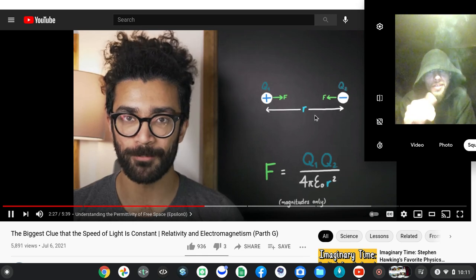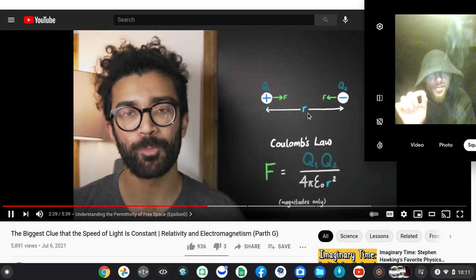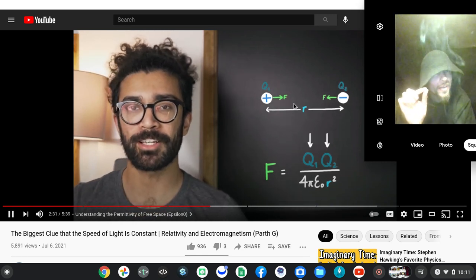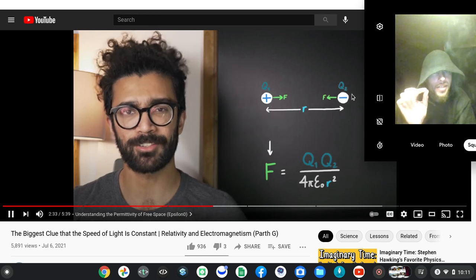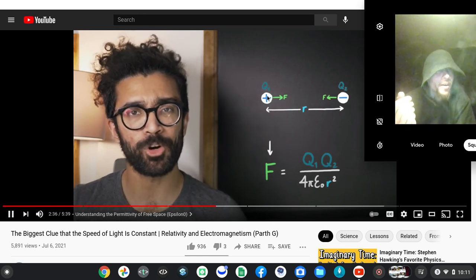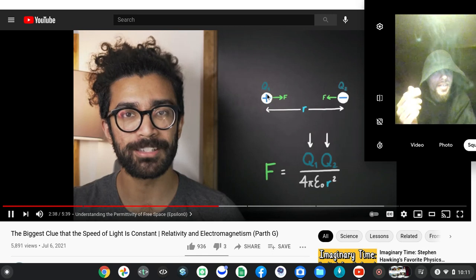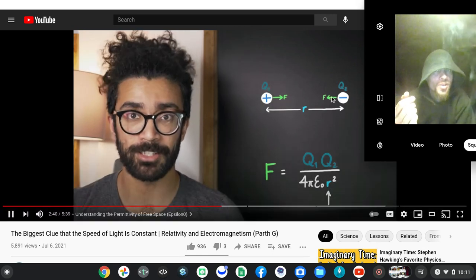With that being said, this is known as Coulomb's law, but one thing we can ask is, why do these particular charges exert this exact force? Why is it not slightly stronger or slightly weaker for these exact charges, this exact same distance apart from each other?